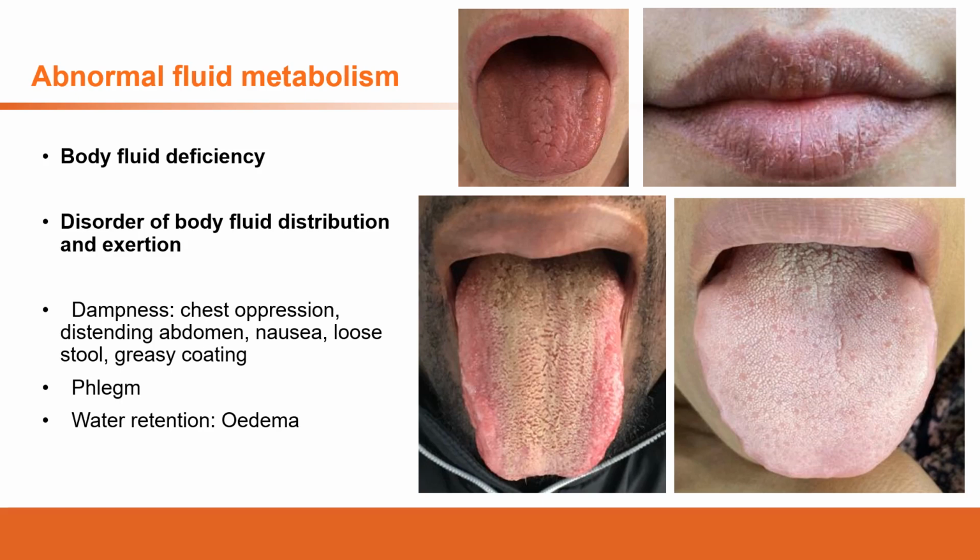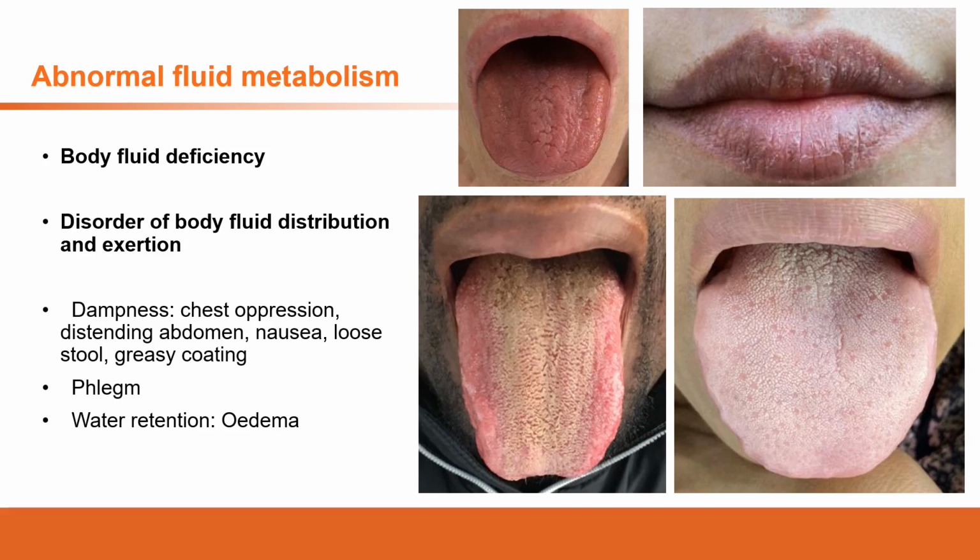So for chest pain, we will distinguish blood stasis from water retention. The treatments will be different due to different causes. If the water retention stays in the middle jiao, which is the spleen, it will cause spleen dysfunction, and then the transportation and transformation function disorder.